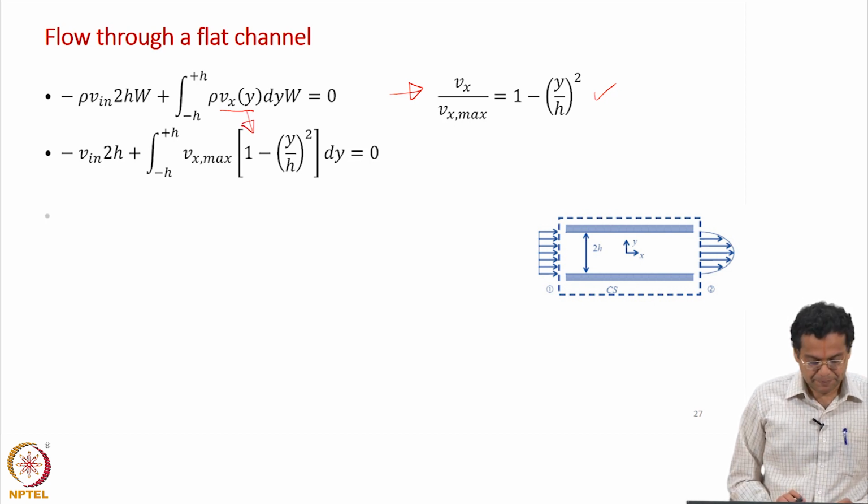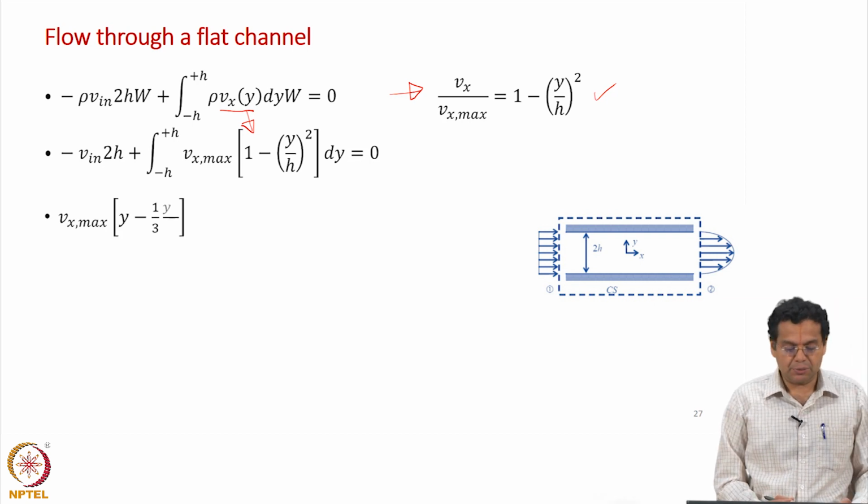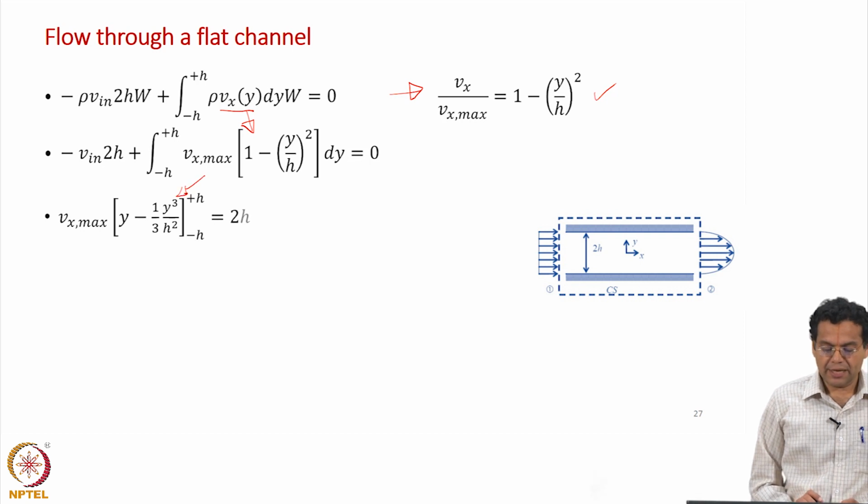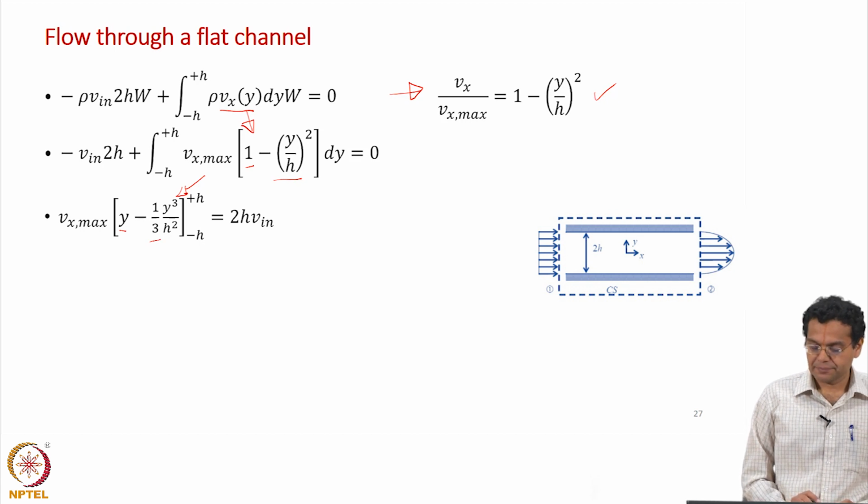Now, let us rearrange this equation and do the integration as well. This equation has been integrated: Vx max is a constant, integration of this term gives you y, and integration of this term gives you 1 by 3 y cube by h squared.